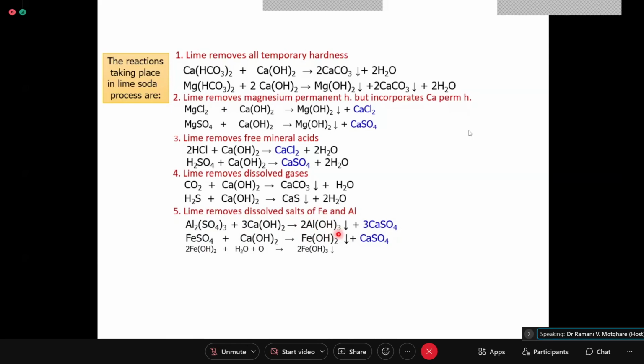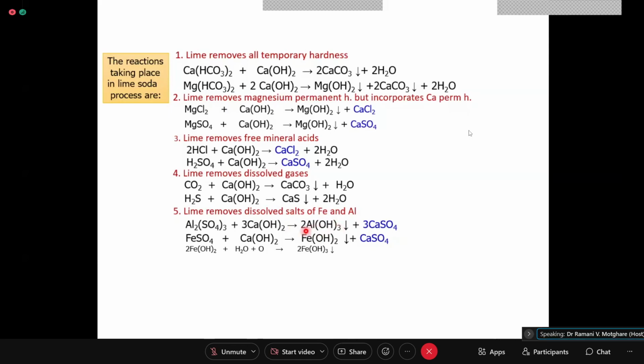Now, this is the Al(OH)3, which is termed as floc. Okay, this is termed as floc, and this is having a positive charge on it, and it has an enormous surface area. Now, because of the positive charge, this Al(OH)3 behaves like a floc on which all the negatively charged dust, silt, sand particles, which because of their negative charge are not coalescing, will stick to this, and this will become a heavier particle and will settle down quickly due to gravity.